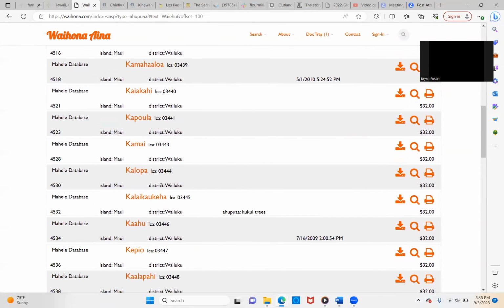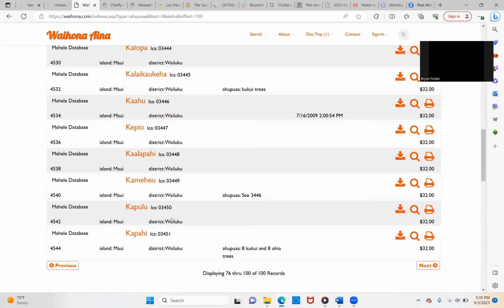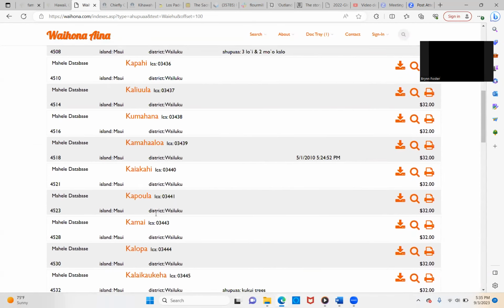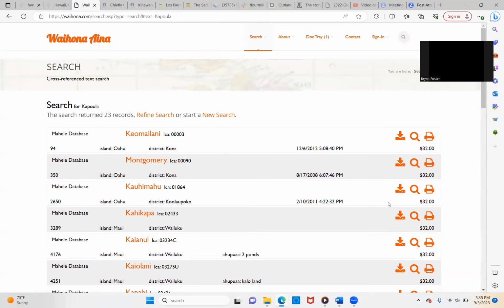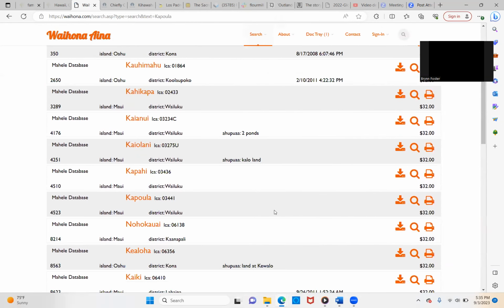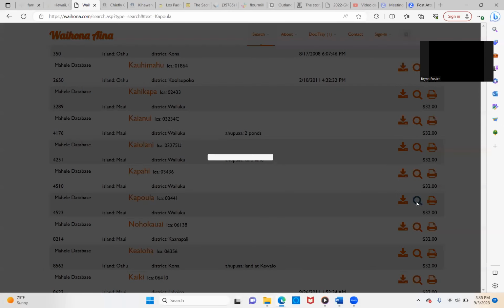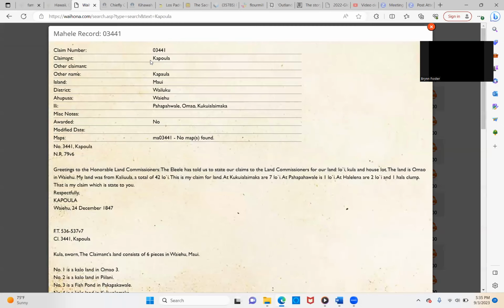There's Kapula again. Or was that? I guess this might be the same page. Let me just go here. Let's click here. And let's click the magnifying glass. So this is the Mahele database. Let's see what it says. So Kapula, he's in Wailuku district, Ahupua'a of Wai'ehu, and the Ili of these Ilis. He was not awarded. Wow.